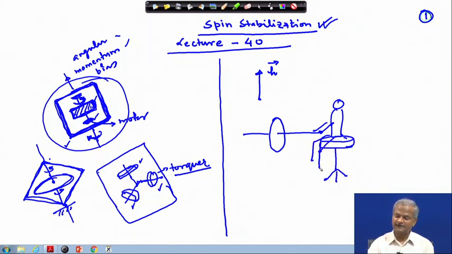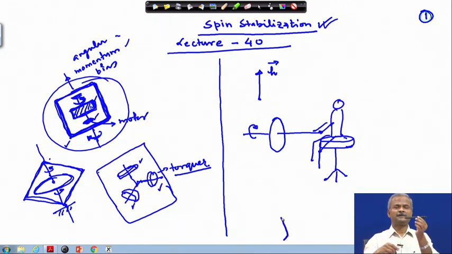Let us say it is rotating like this, seen from his side. So, suppose this is the axis, and around this axis it is rotating like this.